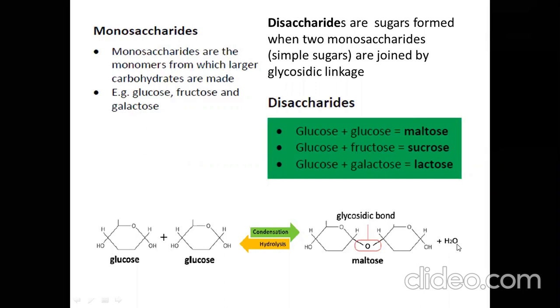In that reaction, water is released. Joining of 2 molecules, condensation, elimination of water takes place. Right? If you are adding water to this maltose, breakdown of this bond will happen with the addition of water. We call that what? Hydrolysis.